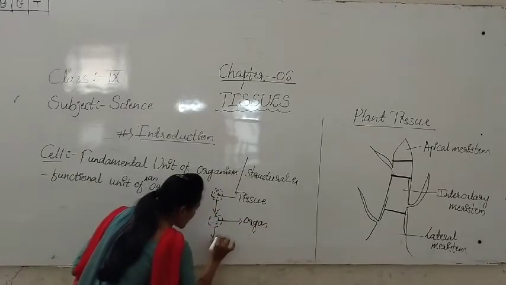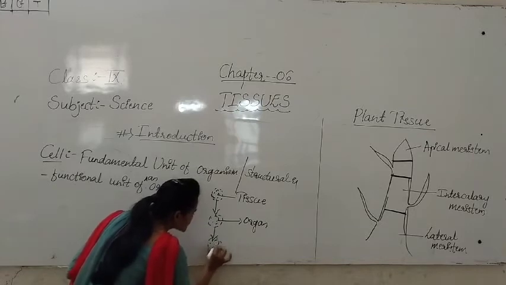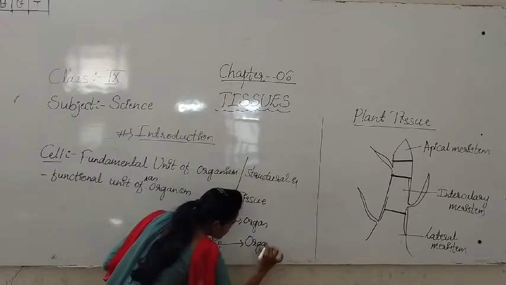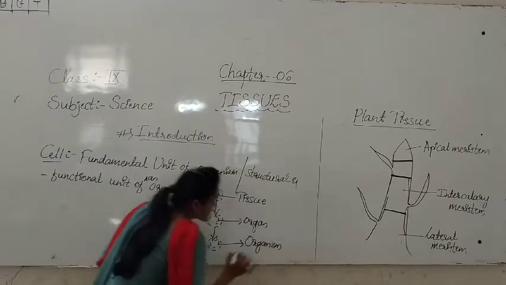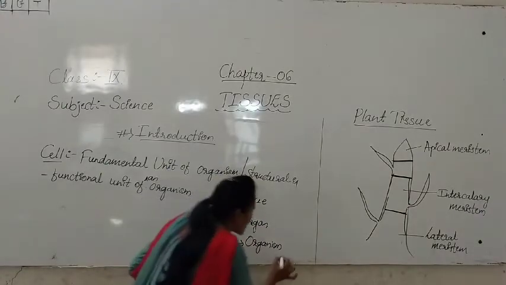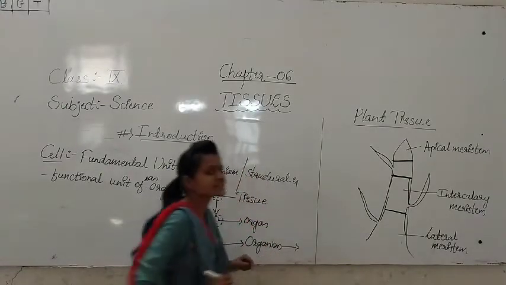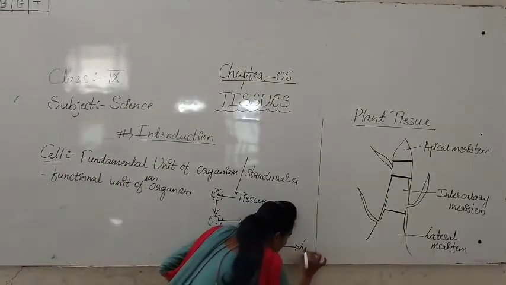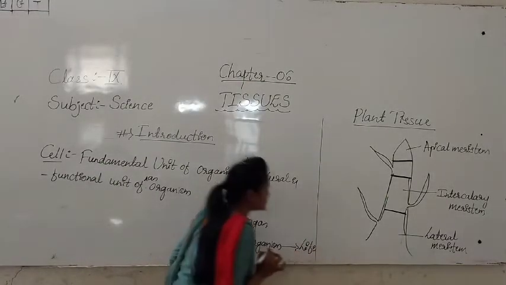A group of organs forms the organism. And a group of organs that forms an organism, an organism itself says as what? It itself says as life.